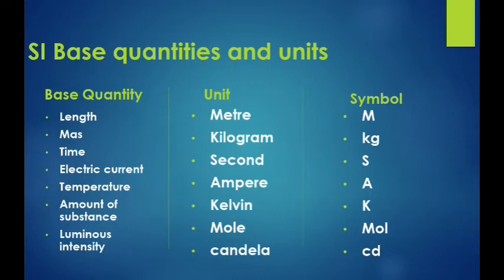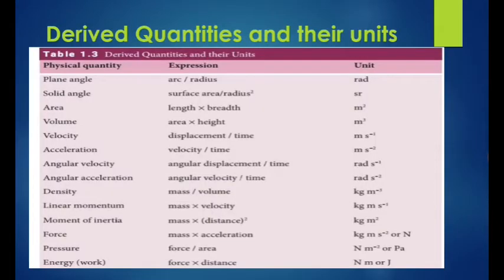Okay, these 7 fundamental quantities are called base quantities. See the unit and symbol also. In your textbook, the definition is also given. We can discuss the definitions later. That's all. Next, we can see the derived quantities and their units.